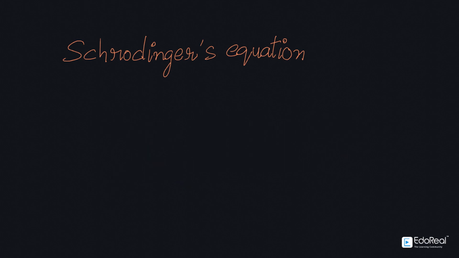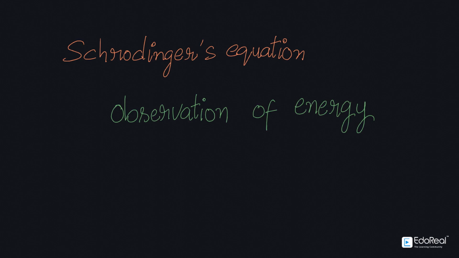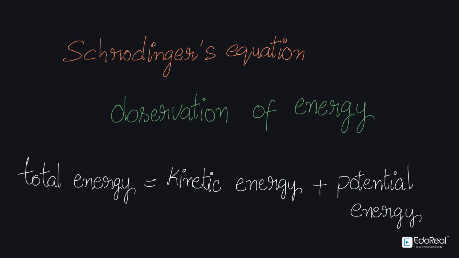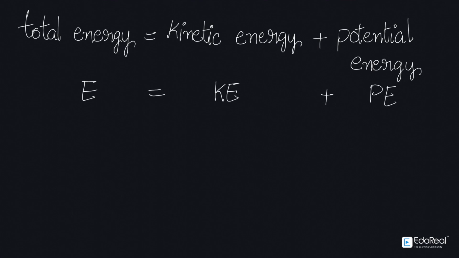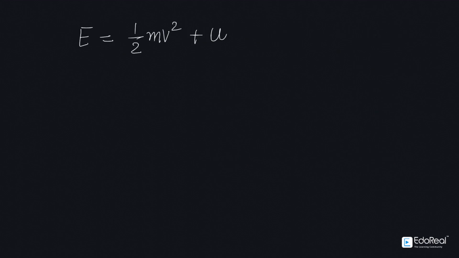The mathematical representation of the Schrodinger equation is as follows. We know that the Schrodinger equation uses the concept of conservation of energy, that is, total energy equals kinetic energy plus potential energy, or E equals KE plus PE (equation 1). We know that kinetic energy KE equals 1/2 mv squared, and potential energy PE equals U. Now substituting these values in equation 1, and multiplying equation 2 by the wavefunction psi.